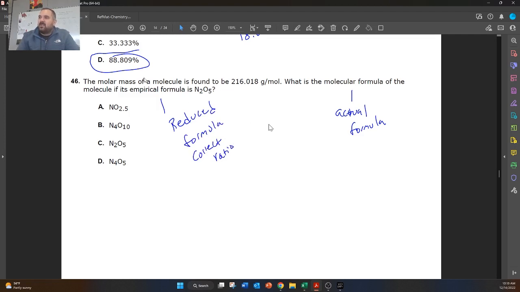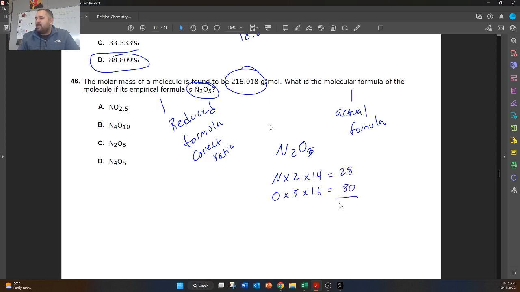So it tells us that the molar mass of a molecule is found to be 216, and its empirical formula is this. So the way we solve these types of problems is we start by calculating the molar mass of the empirical formula. So N2O5, we have nitrogen times 2 times 14, and we have oxygen times 5 times 16. You multiply straight across, that's 28, and then that's 80.